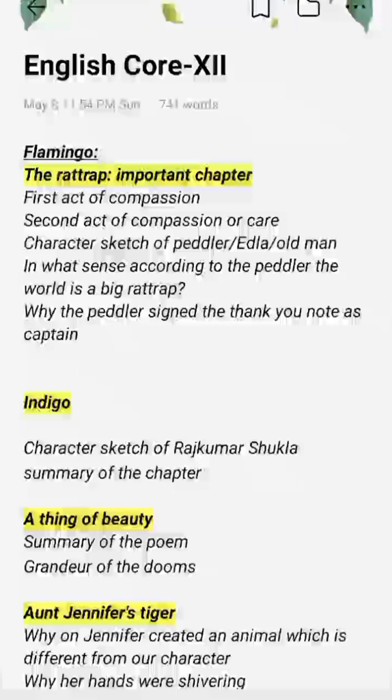Okay. Lastly, why did the peddler sign the thank you note as captain? Because he was not Captain Bonsdale, whom he claimed to be, but still Edla treated him as a captain. So he actually signed the letter as captain because he was a changed person. He was no more a thief. He was no more going to do any thievery or begging. Hopefully, that's why he signed the letter as captain. You can frame it in your own, better words, and write the answer.